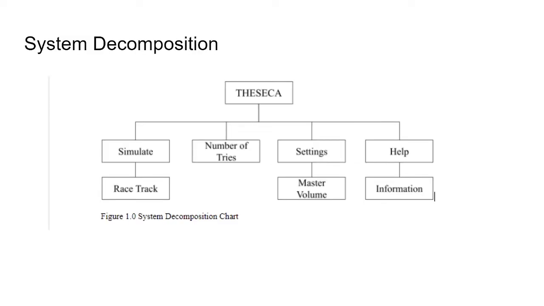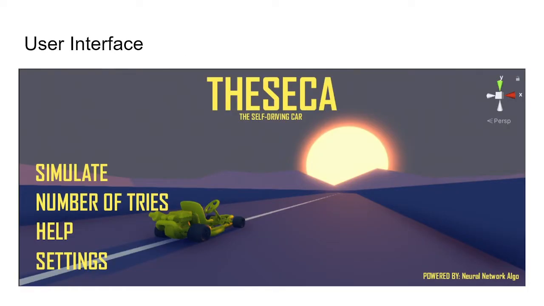For the system decomposition, Theseca has 4 main modules, and it consists of simulate, number of tries, settings, and help. Each of these 4 modules has its sub-modules: simulate has racetrack, number of tries has none, settings has its master volume, and help has its information for its sub-modules. And lastly, the user interface consists of 4 main options, which are simulate, number of tries, help, and settings.